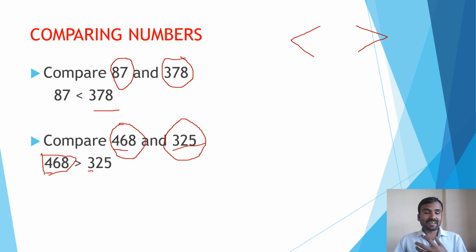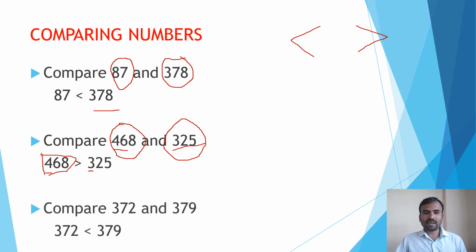And now the very interesting question is, if the numbers have the same hundreds place and the same tens place, then how to judge which is bigger, which is smaller? We have an example. See here, 372 and 379. Can you observe the difference?